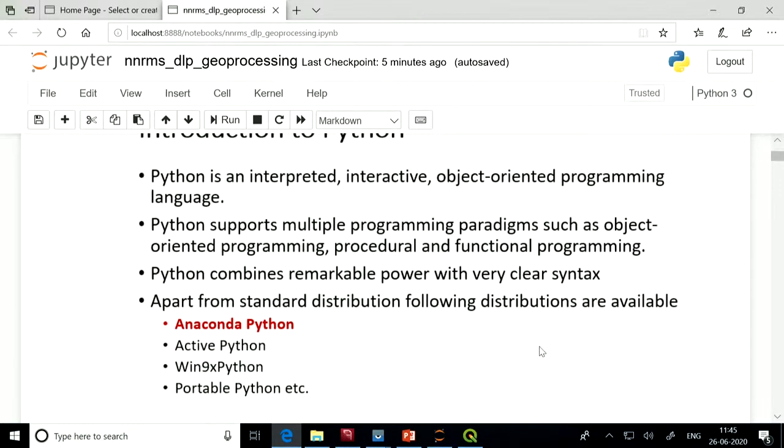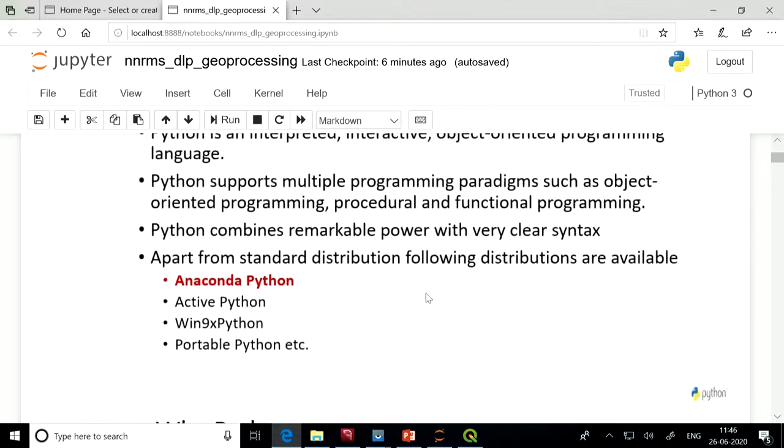writing syntax. Apart from the standard distribution, there are many different distributions of Python available. Anaconda Python is one of the most popular distributions apart from the standard distribution, and I will be using Anaconda Python for demonstration purposes here. Apart from Anaconda, we have ActivePython, WinPython or Portable Python. These are various distributions of Python available to us. We will be using Anaconda Python for our demonstration.